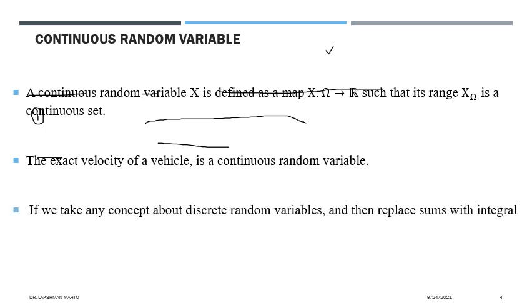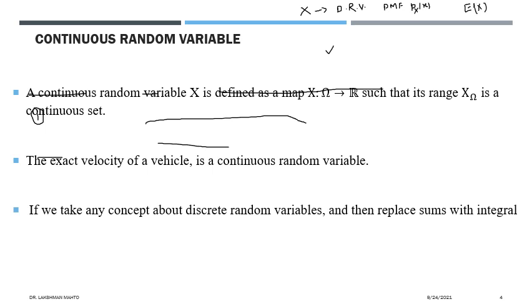Now I will talk about the discrete random variable. We had already seen that if you have a discrete random variable, then in order to characterize it we had the probability mass function, PMF, with the notation small p suffix X of x. Then we had the expectation, which we define by summation. We have already seen all these things.